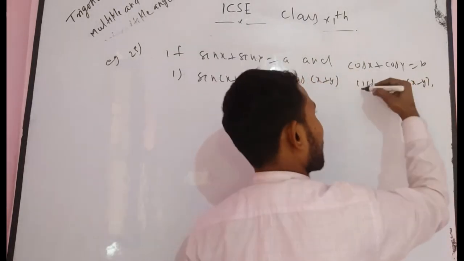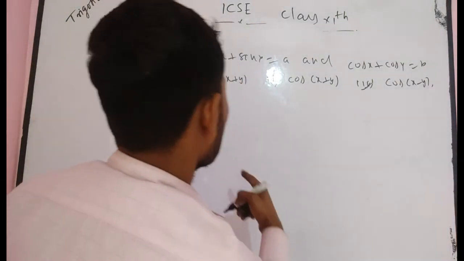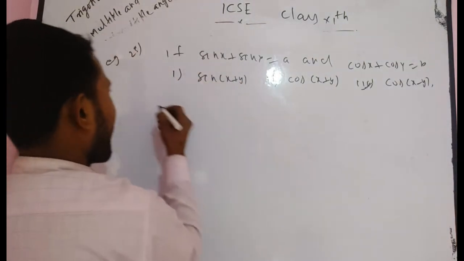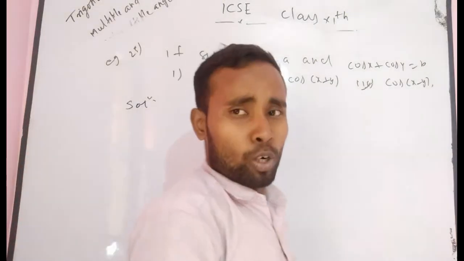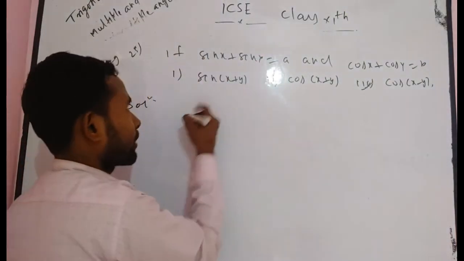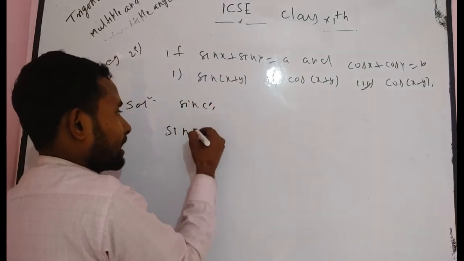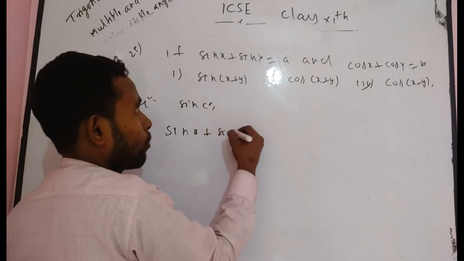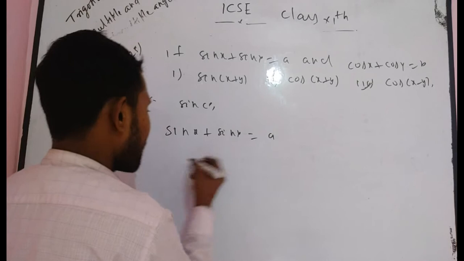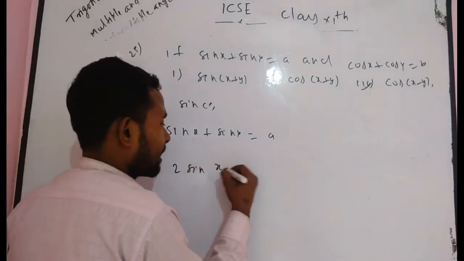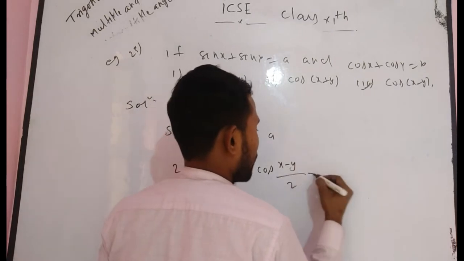This question was already solved in previous classes in the compound formula, but I want to solve it again. Firstly, it is given that sin x plus sin y is equal to a. As you know, sin C plus sin D is equal to what? 2 sin((x+y)/2) into cos((x-y)/2) is equal to a.